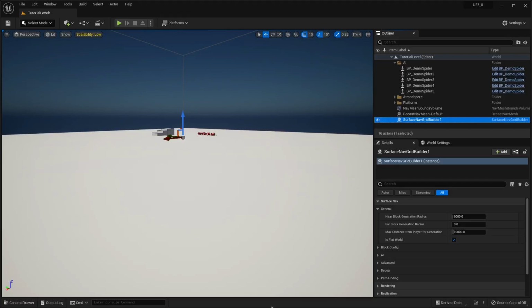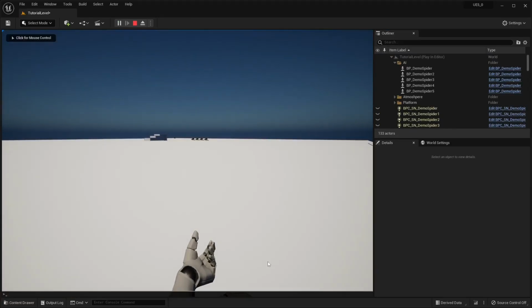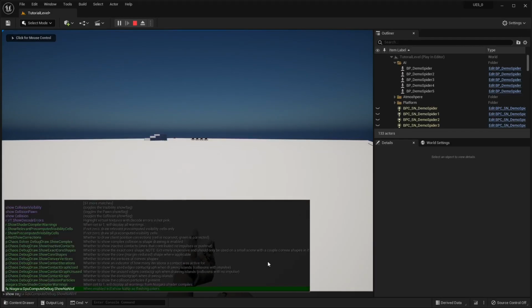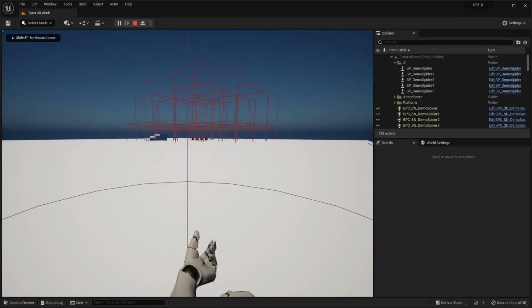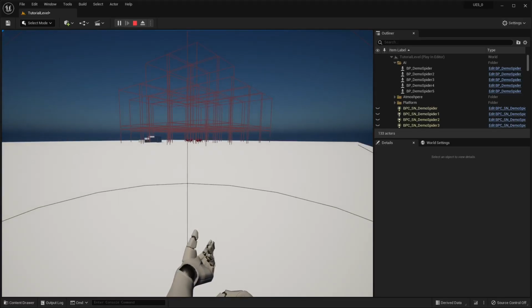So I'm just going to go ahead and run this now. And I want to show collision so we can see those navigation blocks being generated.